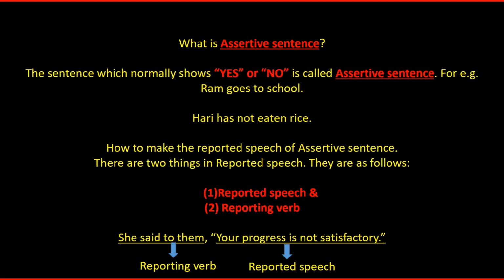What is an assertive sentence? The sentence which normally shows yes or no is called an assertive sentence. For e.g., Ram goes to school. Hari has not eaten rice.